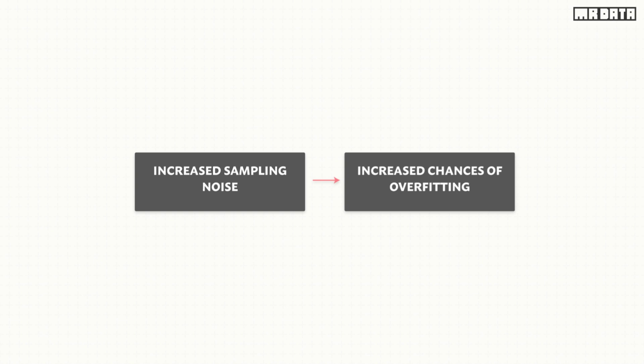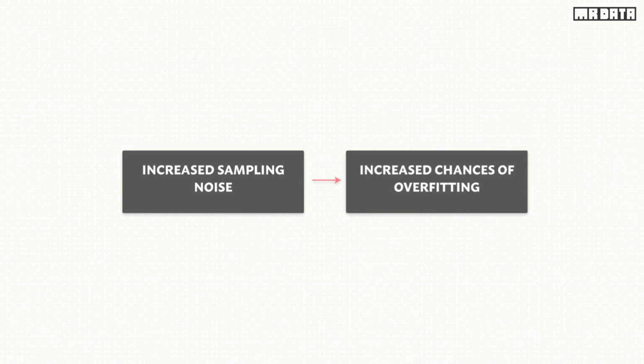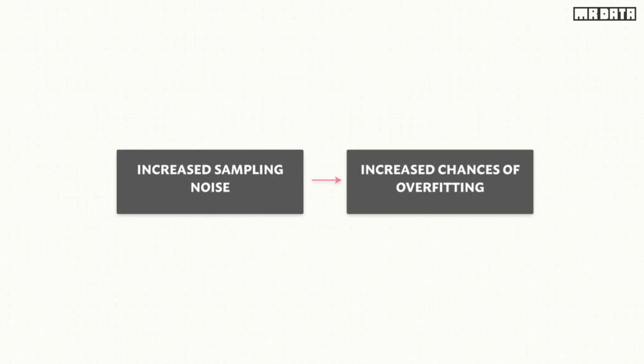Our model will not generalize to the rest of the unseen data because it has drawn decision boundaries based on the sampling noise and made wrong inferences, thus leading to overfitting. The example has shown that as we increase the number of variables, we increase the sampling noise and thus increase the chances of having an overfitted model.